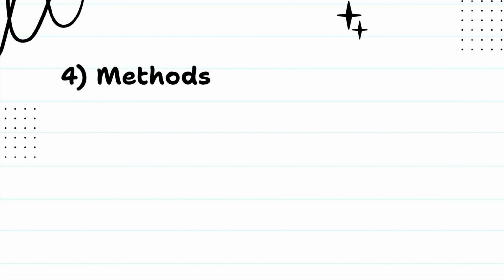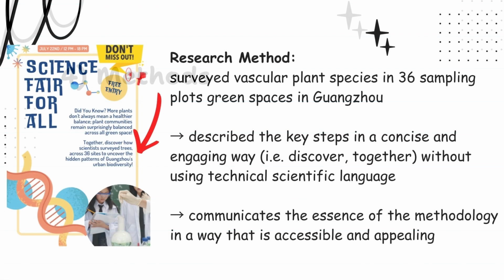For the method section, I took a completely different approach by designing the page as a science fair advertisement. Advertisements are a common feature in magazines, so this page blends naturally into the overall publication while introducing the research process. It explains that researchers surveyed vascular plant species across 36 sampling plots throughout the urban green spaces. Rather than emphasizing technical terminology, the advertisement focuses on the main steps of the study using simple, action-oriented language such as discover and together. This allows readers to understand how the research was conducted without interrupting the flow of the magazine.